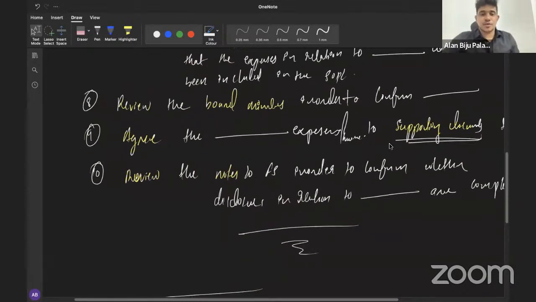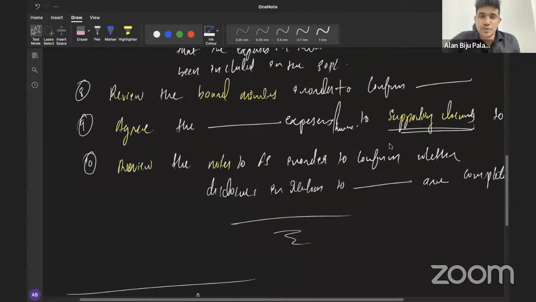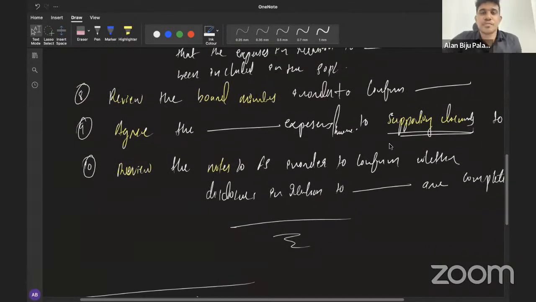Once again, welcome everyone to the session. From now onwards, we will be starting with the most important topic of the AA, that's the area of substantive procedures. Substantive procedures are the procedures that should be performed by an auditor in order to understand the possibilities of having mistakes in the company's financial statements.